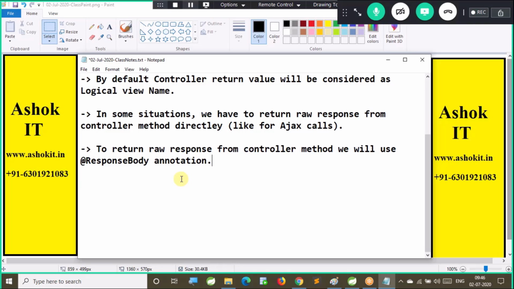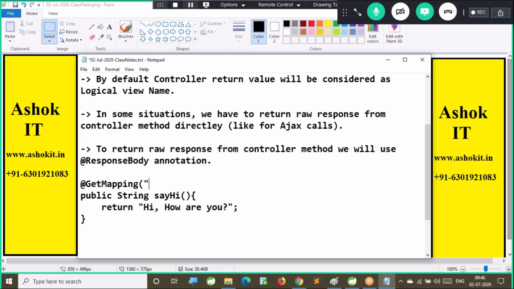Now, what is the example for that? public String sayHi. Now I am going to return "Hi, how are you?" This is my message. Now this one I am binding to @GetMapping("/hi"). So what will the dispatcher servlet think when it calls this controller method?